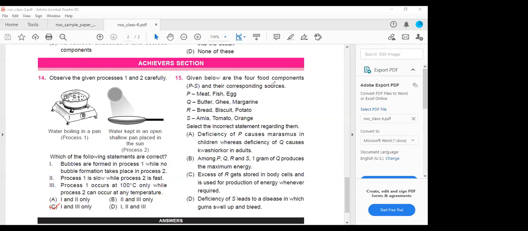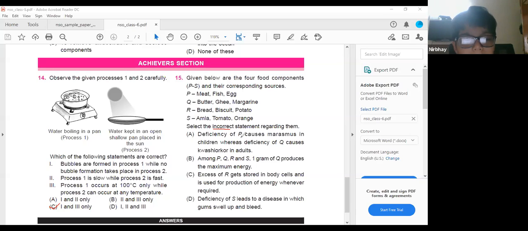Next, given below are the 4 food components P to S with their corresponding sources. P is meat, fish and egg. Q is butter, ghee and margarine. R is bread, biscuit and potato. S is amla, tomato and orange. Select the incorrect statement regarding them. Deficiency of P causes marasmus in children, whereas deficiency of Q causes kwashiorkor in adults.